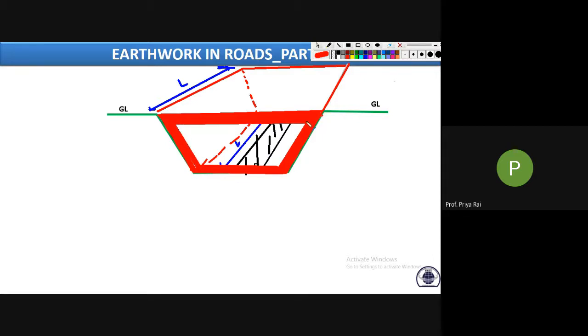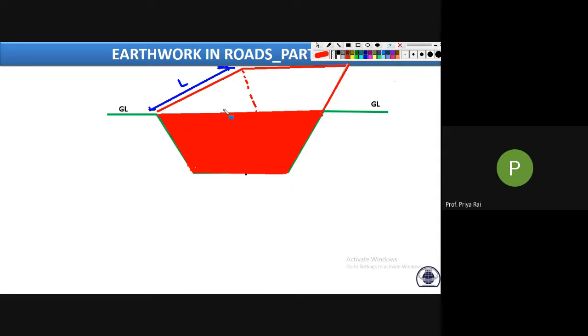Tell me. If we know this trapezoidal cross-sectional area of this section, and if we multiply it with the length of the roadway, can we get the volume of the earthwork or not?